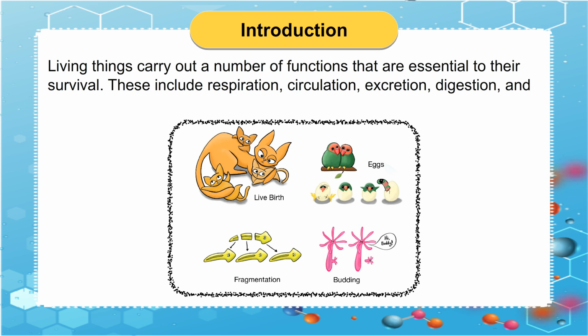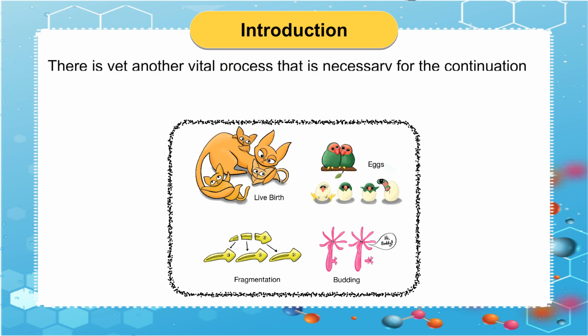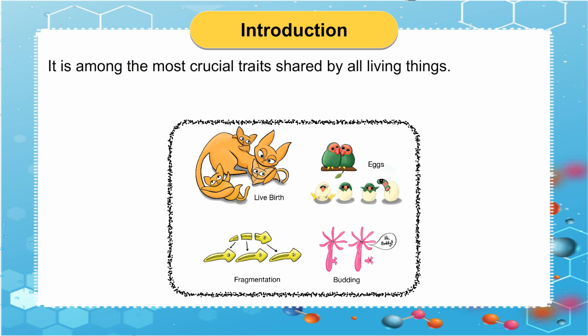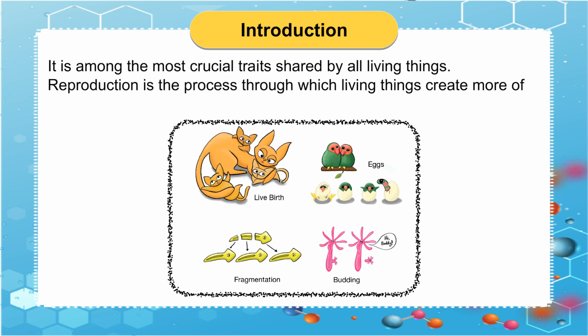These include respiration, circulation, excretion, digestion, and other biological activities. There is yet another vital process that is necessary for the continuation of life in nature, much as these other life processes. Reproduction is the process in question. It is among the most crucial traits shared by all living things. Reproduction is the process through which living things create more of their own kind.